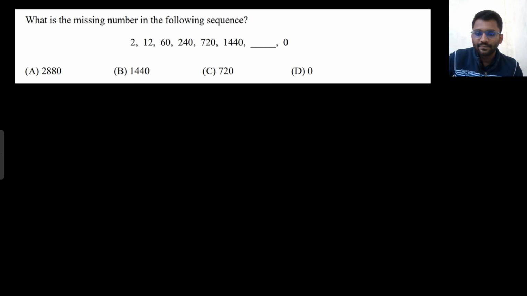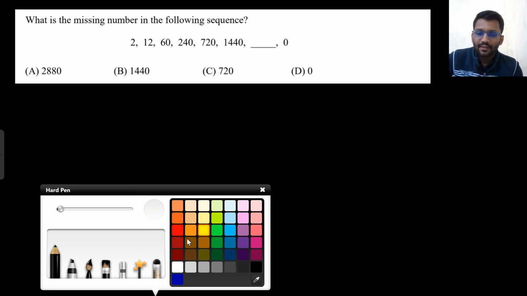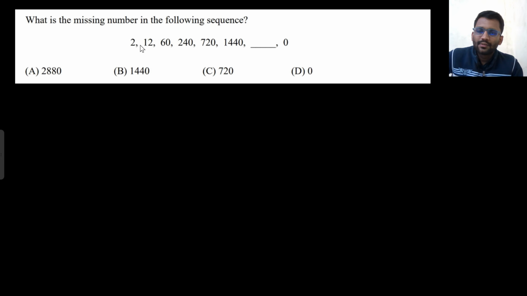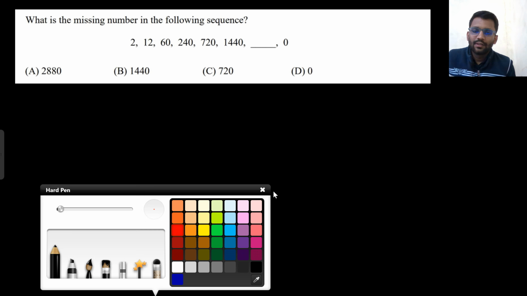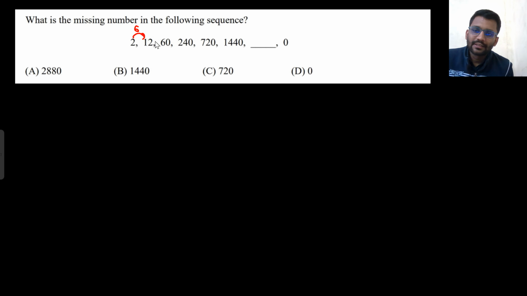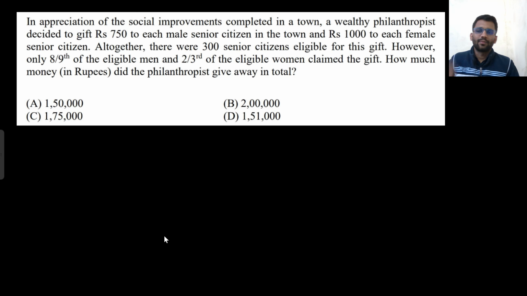Find the missing number. So what is happening here? This is multiplied by 6, this is multiplied by 5, this is multiplied by 4. So look, 2 into 6, 12. 12 into 5, 60. 60 into 4, 240. 240 into 3, 720. 720 into 2, 1440. 1440 into 1, 1440 only. And into 0, it will give you 0. So 1440. Well and good. Let's move on to the next problem.